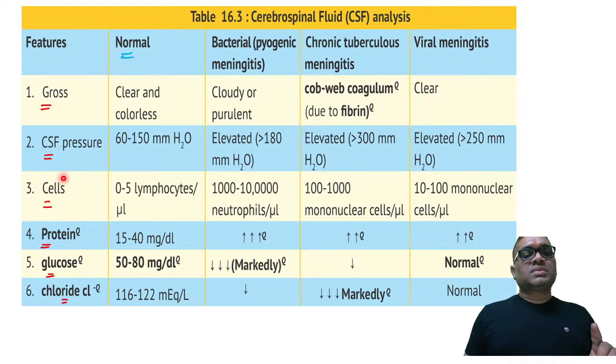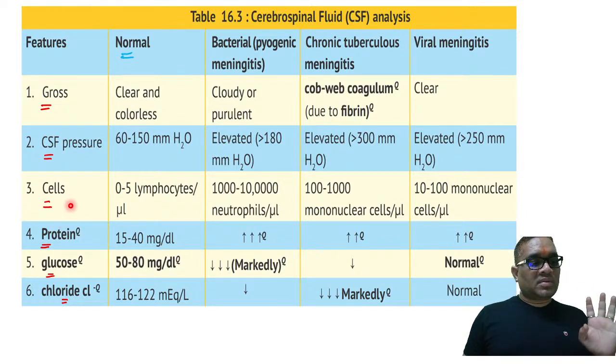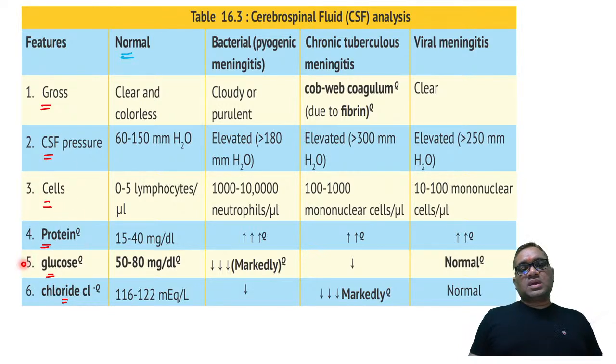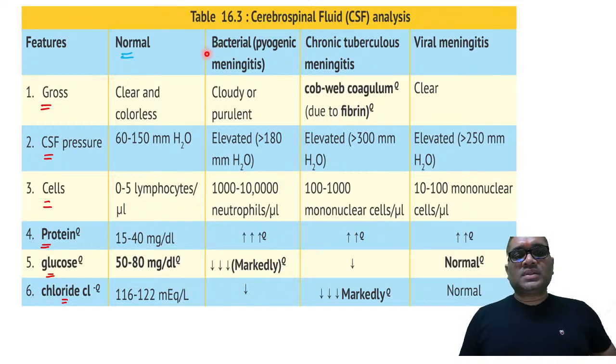What you have to observe is that if you find cells, protein content will also be increased. So whenever cell count is more, protein will be more, because cell is made up of protein. Now understand this point. Cell is made up of protein. So whenever cell count is more, protein count will also be increased, right? So now you can see in this condition, bacterial meningitis, TB meningitis and viral meningitis.